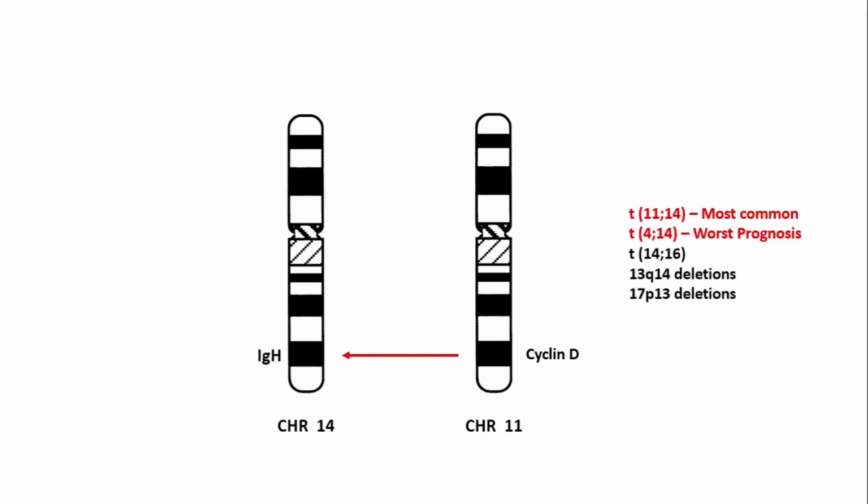Besides, there are also translocations between chromosome number 4 and 14, 14 and 16, and likewise there is also deletion of the 13q14 region and 17p13 region. However, the most common chromosomal abnormality is the translocation between the 11th and 14th chromosome, and the translocation between the 4th and 14th chromosome has a worse prognosis. These two are important for multiple choice questions.